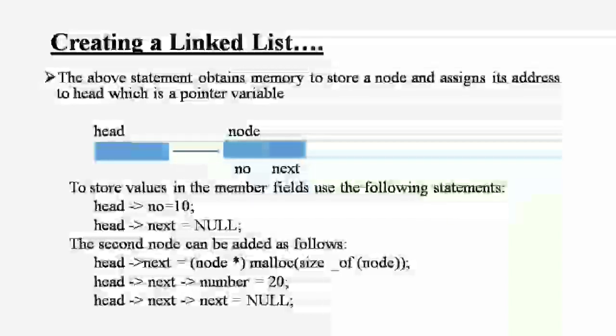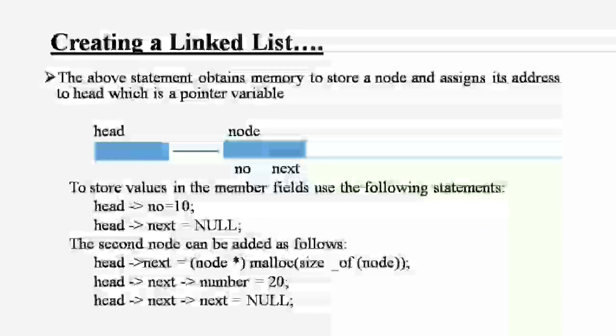Next is that linked lists are not cache friendly, since array elements are in contiguous locations. There is a locality of reference, which is not there in the case of a linked list.